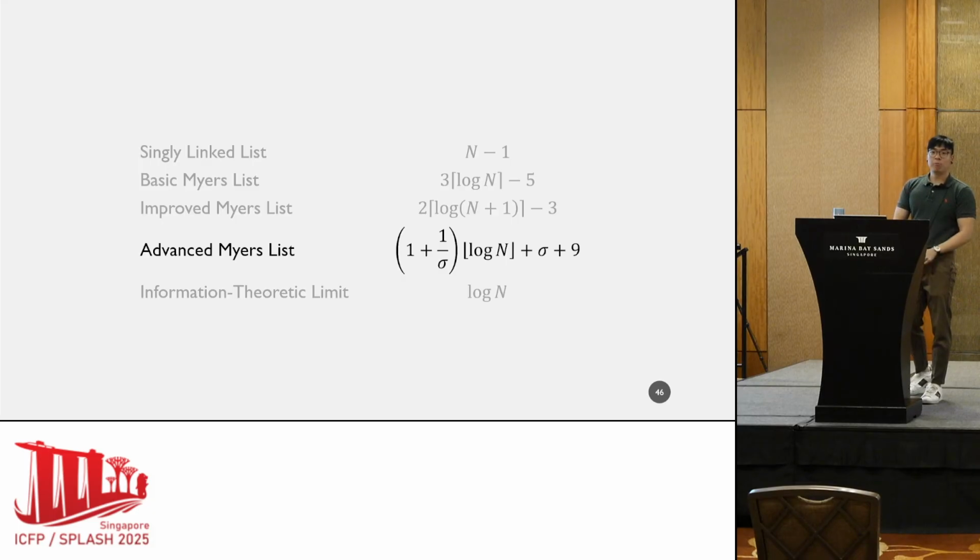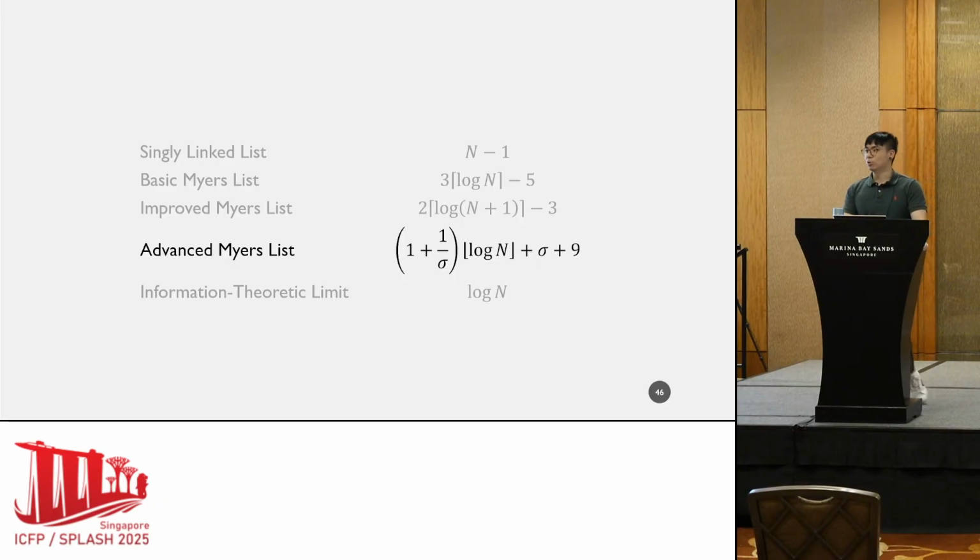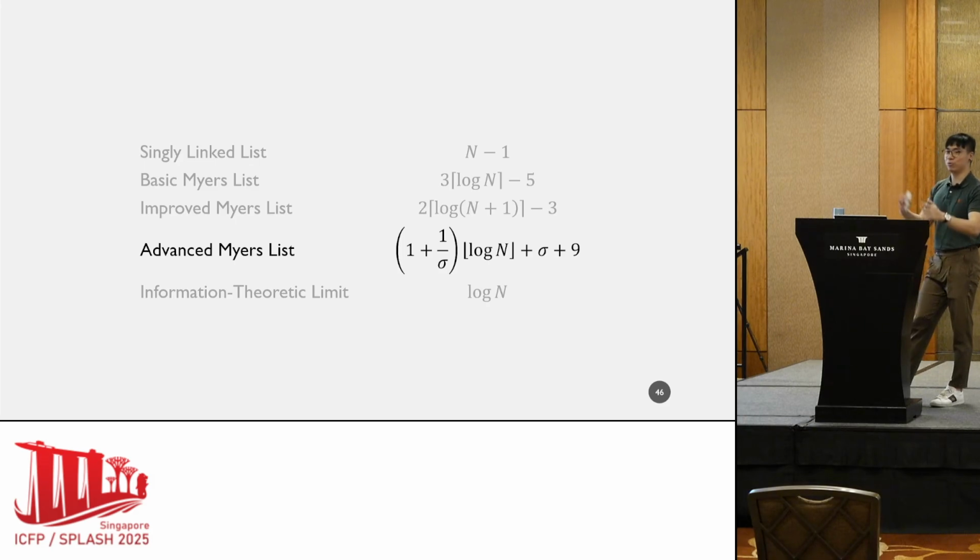So what I'll do is briefly talk about the advanced Myers list. I would say that it is a very, very complicated data structure, so I won't be going into all the details in my talk, but I'll just try to give you some intuition behind how it works, and I'll leave the rest of the details up to you to read in the paper.